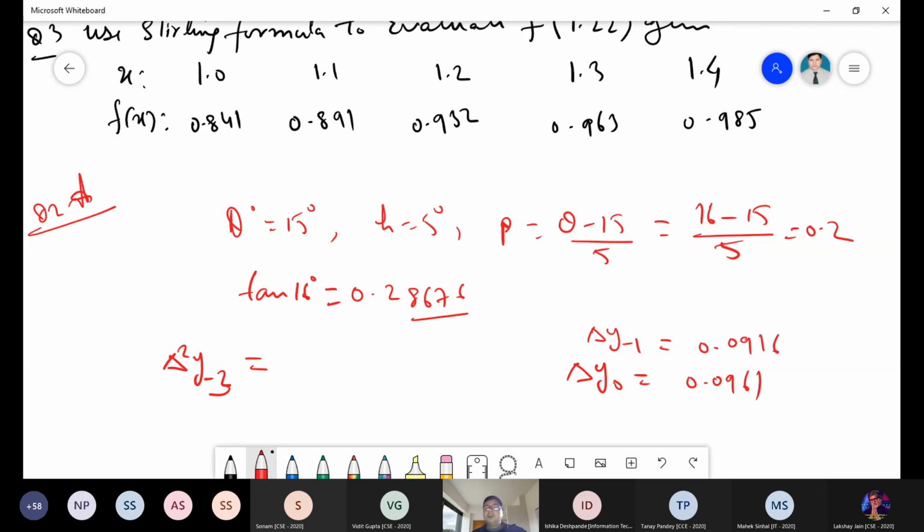You are right. This is minus 1, this is 0.0916, and 0 is 0.0961. Correct? Yes, sir.